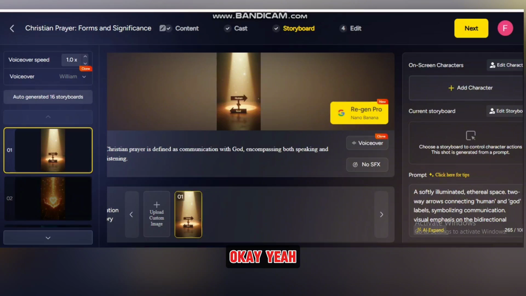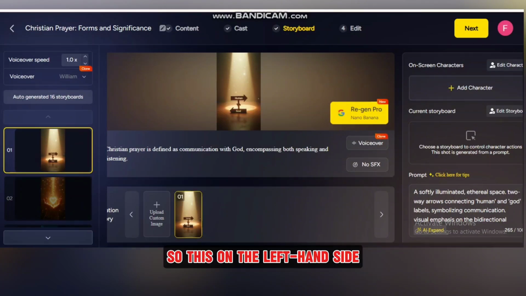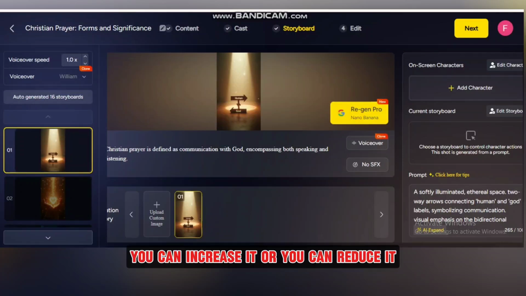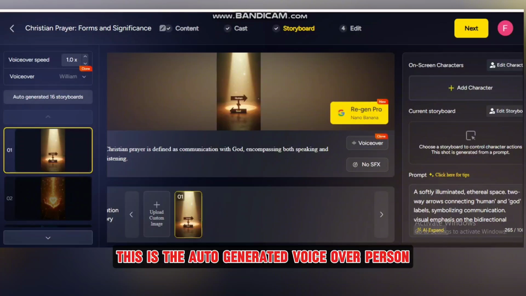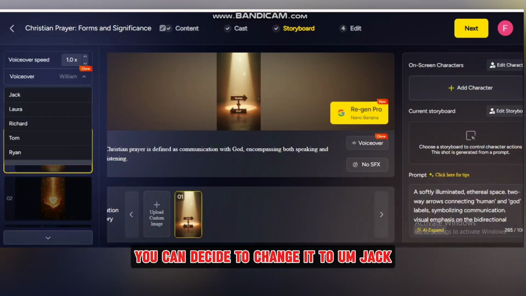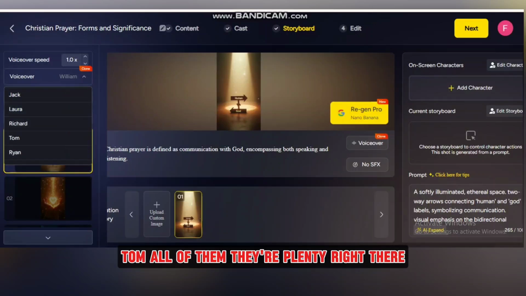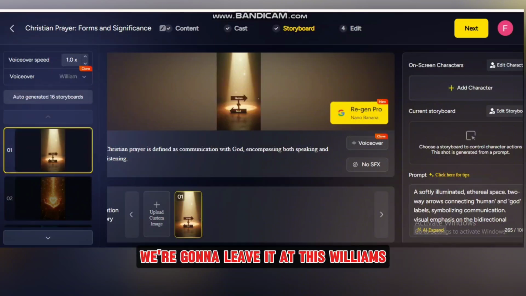Okay, so this has generated our storyboard right here. On the left-hand side, you can see the level of our voiceover speed. You can increase it or reduce it. The auto-generated voiceover person chosen for us is Williams. You can decide to change it to Jack, another man, or the female voice, Richard, Tom, all of them. There are plenty right there. We're going to leave it at Williams.